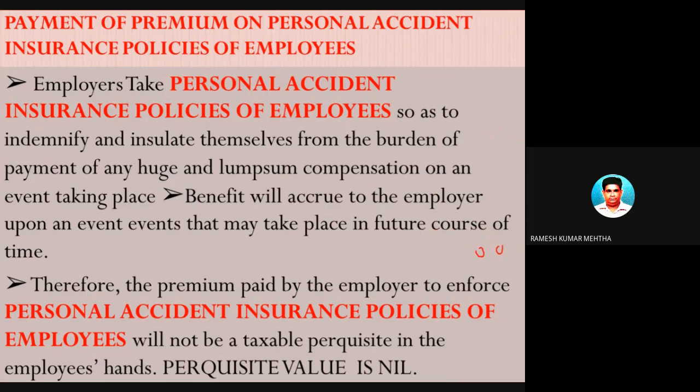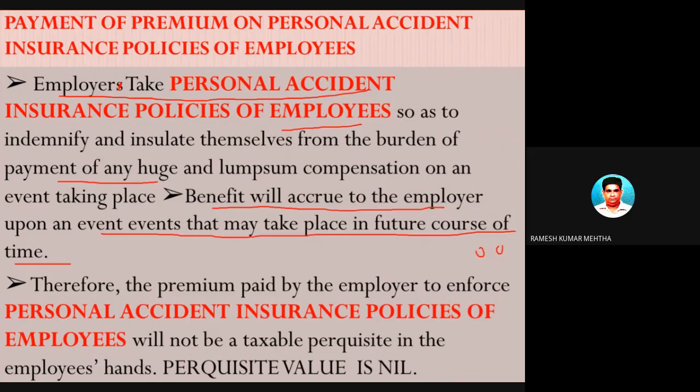Now, the first point is: the employer takes a personal accident insurance policy of the employee, so as to indemnify and insulate themselves from the burden of paying a huge amount of money if an event takes place. So the benefit will accrue to the employer upon an event that may take place in future. So there is no perquisite. What does it mean?